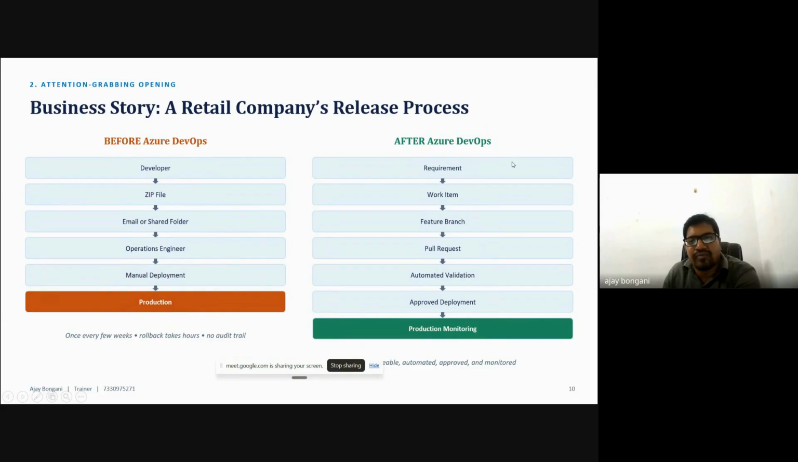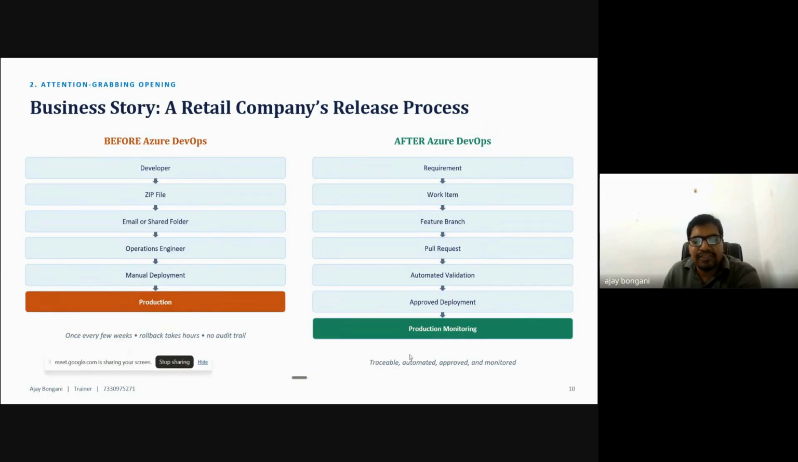Now after Azure DevOps, first we look at the requirement and the work item. Then we create a feature branch, raise the PR, run automated validation, and approve the deployment, because before production we first need an approval. We get the approval, and only then do we deploy our application to production. This is the sequence of the scenario.